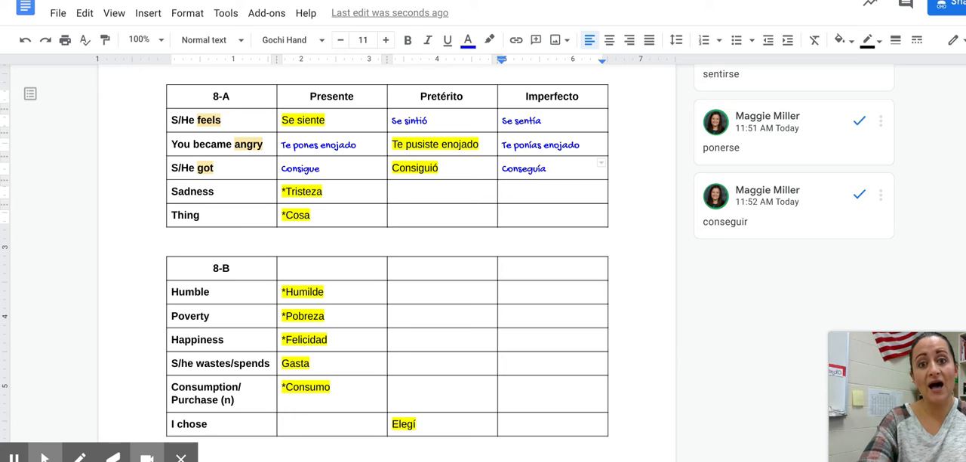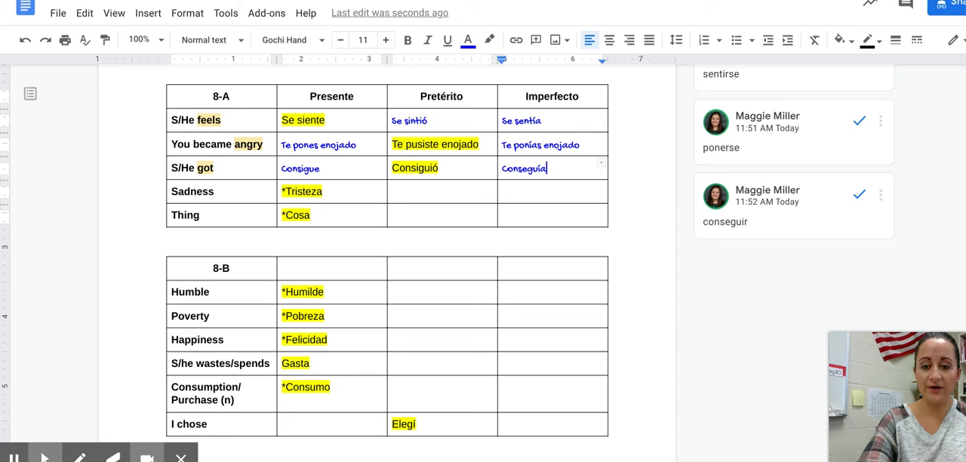So the first one is humble, and that is humilde. Humilde, right? Because humble, think about it, it's kind of like having humility, not thinking so much of yourself. And so that would actually be humilde, humility. That is your cognate there. But we're going to use the term humble because that is its direct translation.